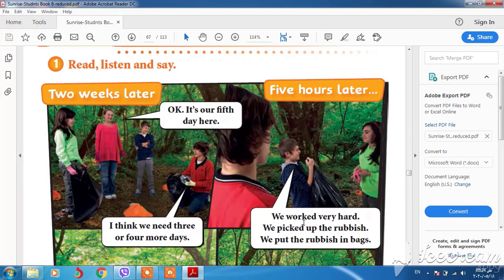If you make this sentence negative, how do we make it? It's really easy. By adding didn't between the subject and verb, the verb should be the base form. You can say we didn't work very hard, okay? We didn't pick up the rubbish. We didn't put the rubbish in bags. The same thing for present and past with put, okay?